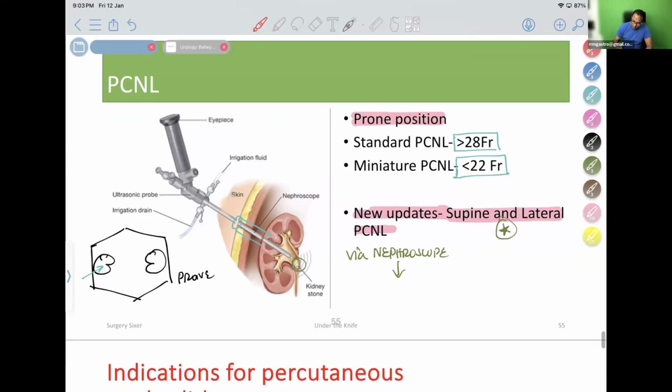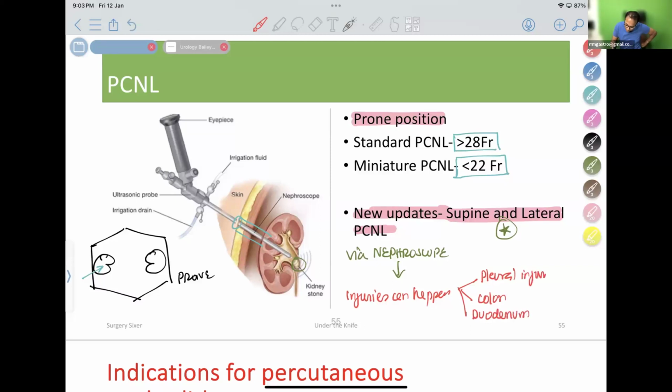The major drawback of this PCNL is that injuries can happen. Injuries can happen as I am entering like this from the backside. I can injure the pleura. Pleural injury can happen. I can injure the colon. I can injure the duodenum. So retroperitoneal structures can get injured: pleural injury, colon injury, duodenal injury. Many small injuries can happen because I'm doing it under C-arm guidance. I don't know what is there underneath sometimes. So sometimes I can injure a nearby structure.